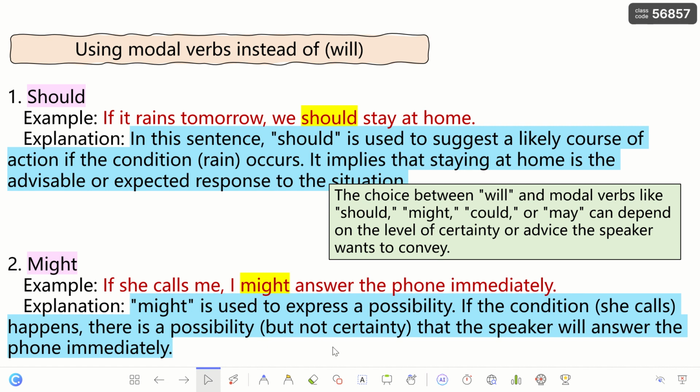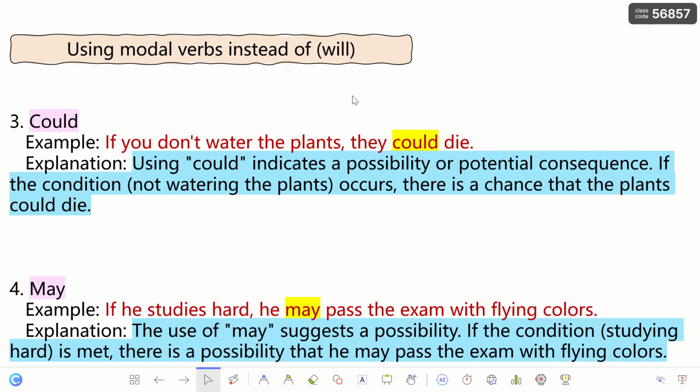But using other modal verbs gives me different functions. Should gives me the sound of advice. Might, the sound of possibility. The same for could. It indicates possibility. Look, if you don't water the plants, they could die. It's a potential consequence, but not certain. If he studies hard, he may pass. So may also suggests a possibility, not certainty.